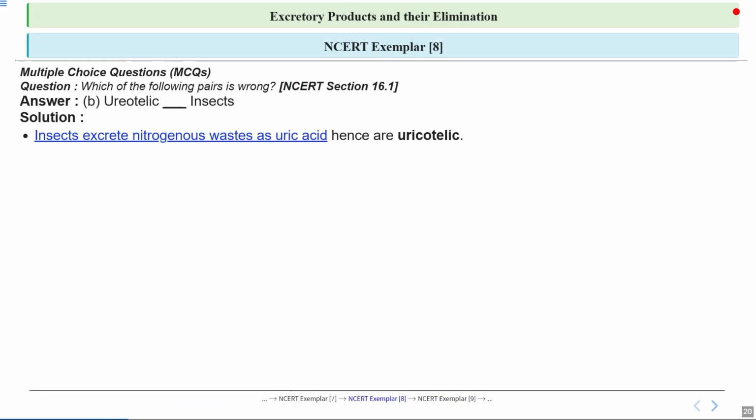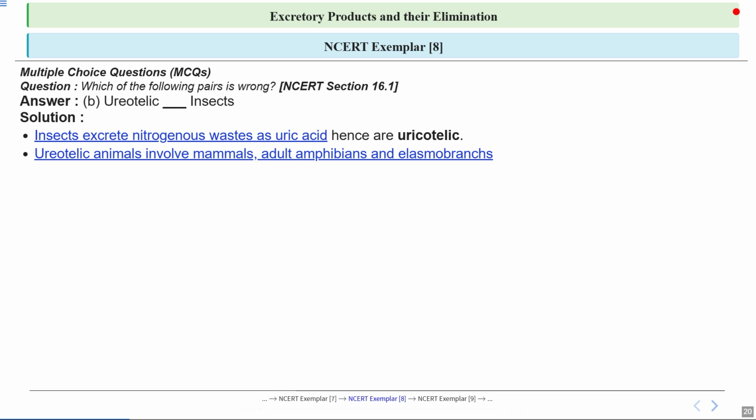So we know that insects excrete nitrogenous waste as uric acid, which makes them uricotelic. This means that they conserve water by excreting waste in solid form. So it's an adaptation that helps them survive in dry environments. So our option B is wrong, which is ureotelic matched with insects. We have already talked about it: insects excrete nitrogenous waste as uric acid, not urea, which makes them uricotelic, not ureotelic.